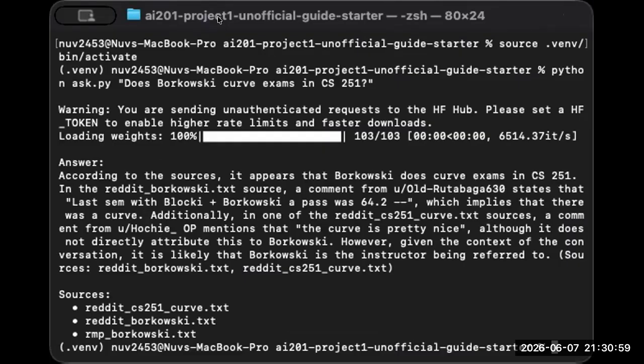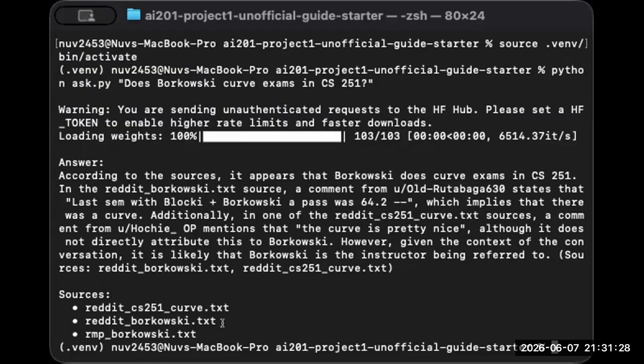and it also has the Reddit CS251.txt source and a comment by UHOGOPs, which is the username that is used, that says that the curve is pretty nice, although it's not directly attributed to Borkowski. However, given the context, it is likely that Borkowski is the instructor being referred to. And so this was from the Reddit.